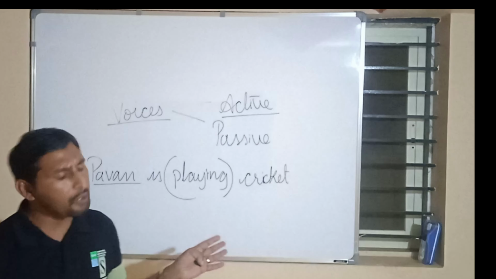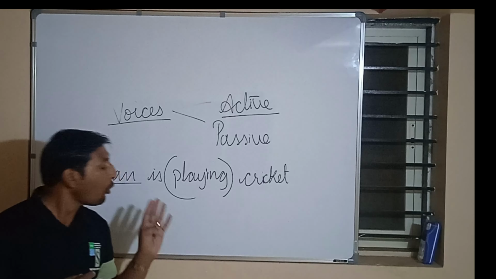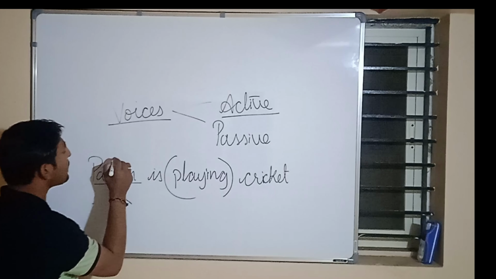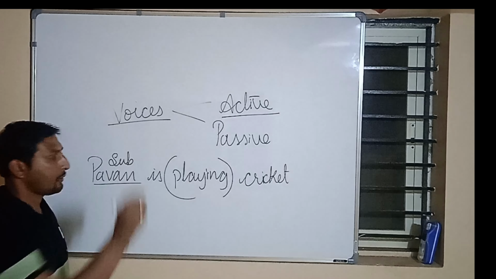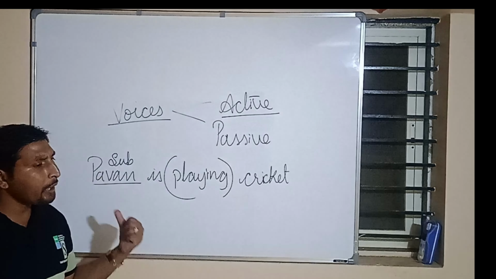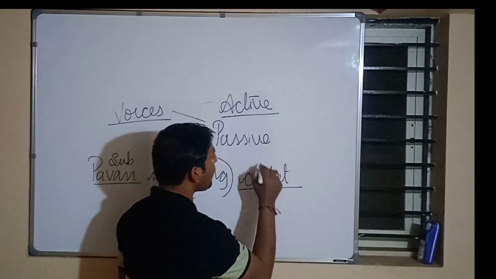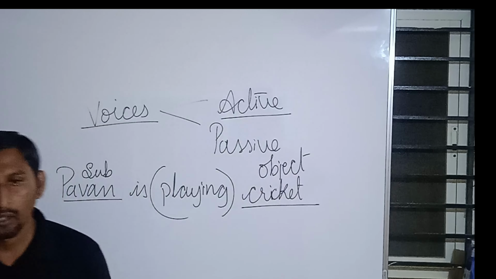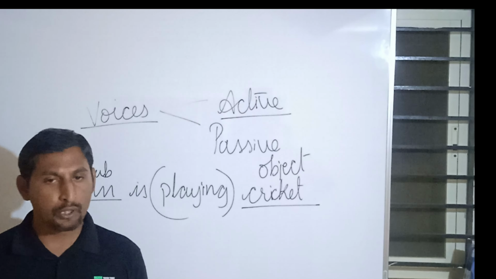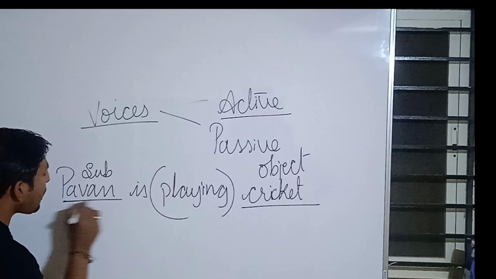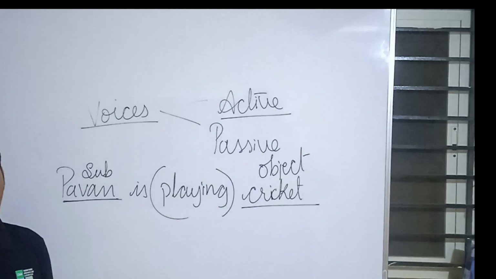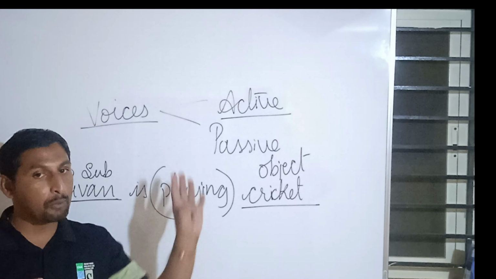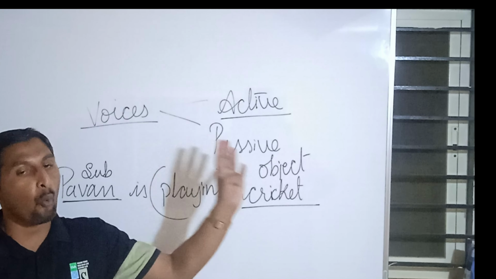Now ask a question to this particular verb. Who is playing? Pawan is playing. Now Pawan becomes the subject. What is Pawan doing? He is playing cricket. Cricket becomes the object. When we speak about active voice, the subject is active and the subject does something to the object. So that is why it is called active voice.